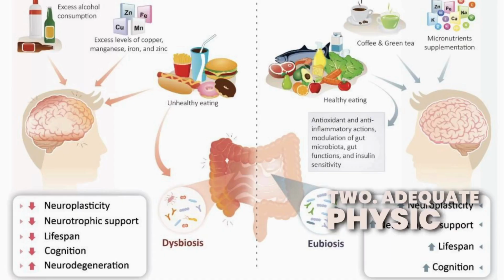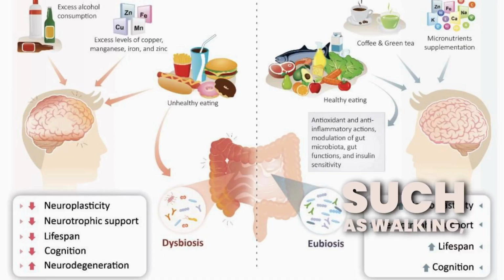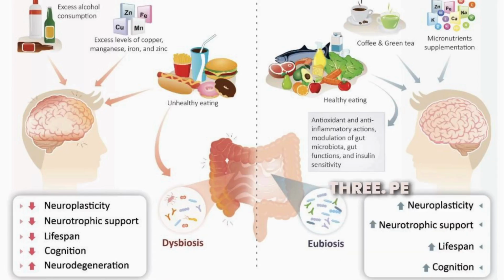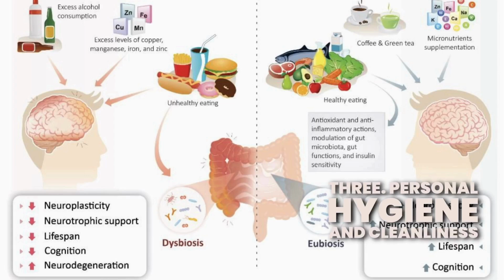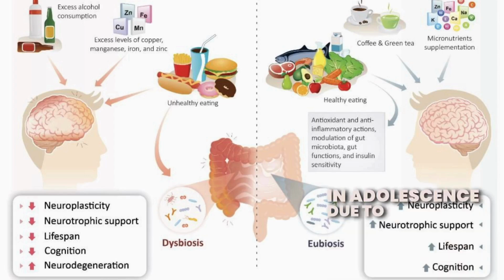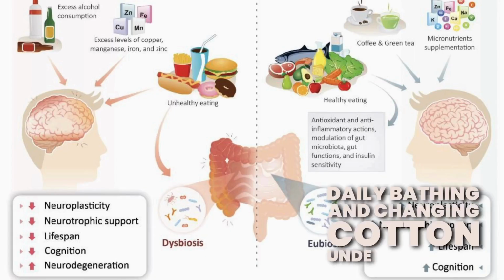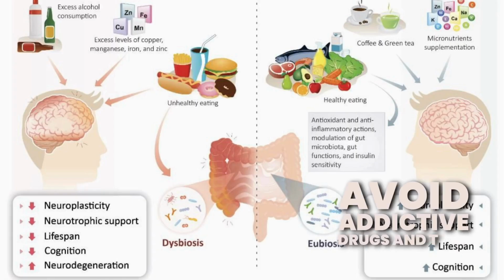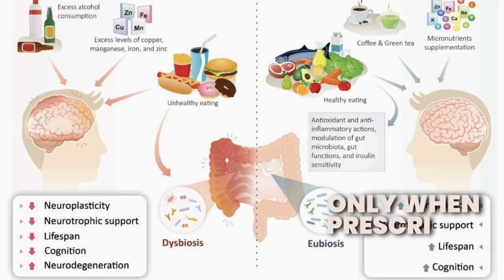2. Adequate physical exercise such as walking, yoga, or outdoor games to keep the body fit. 3. Personal hygiene and cleanliness, crucial in adolescence due to increased sweat gland activity. Daily bathing and changing cotton undergarments prevent infections. Avoid addictive drugs and take medicines only when prescribed by a doctor.